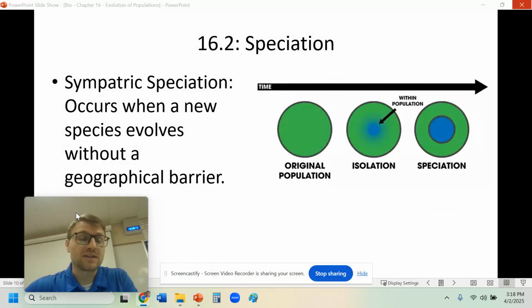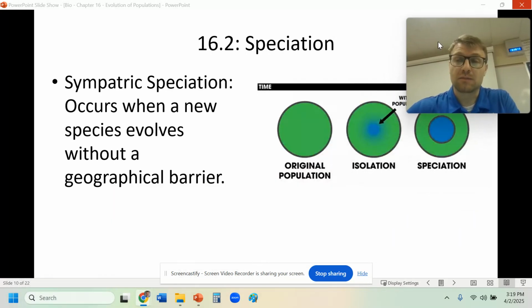We also have something called sympatric speciation. This is where a new species arises without a geographical barrier. You can see we have our original population and something within that population changes, and we can see speciation has occurred even though there's no geographical separation. The big concept I want you to understand from this topic is a species becoming maybe two species because of some speciation event or some evolution. That is called speciation.